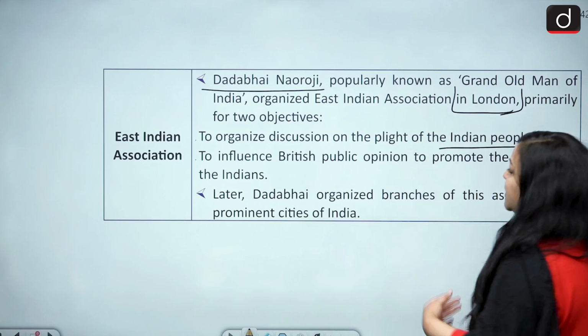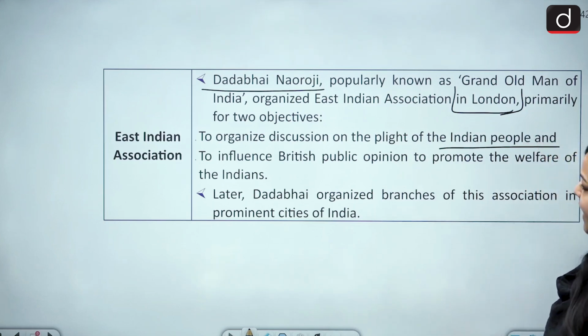Now, later, Dadabhai Naoroji had also organized branches of this association in the prominent cities of India.